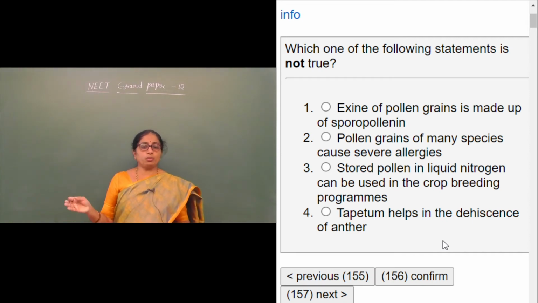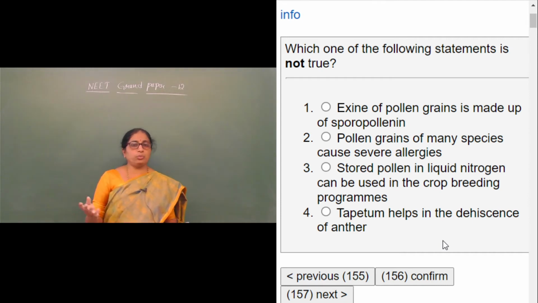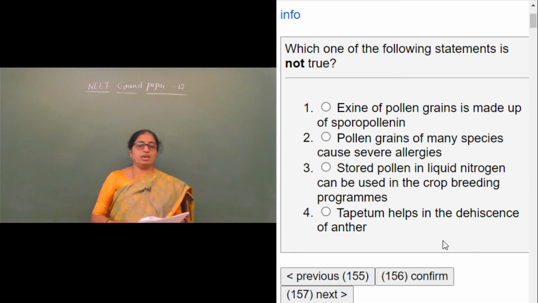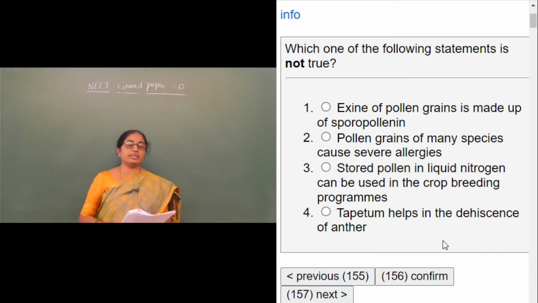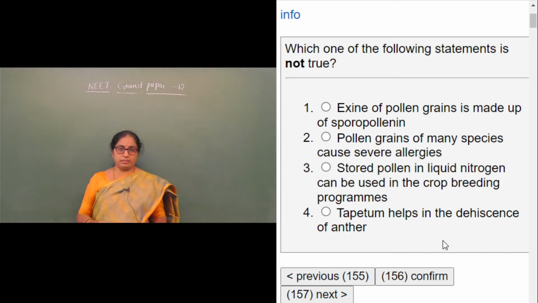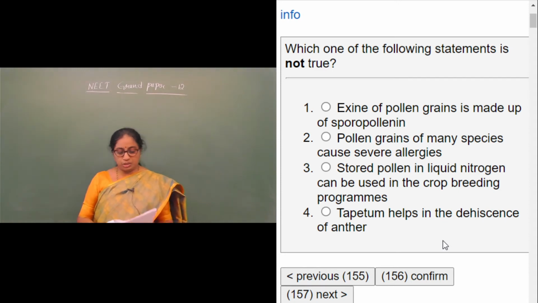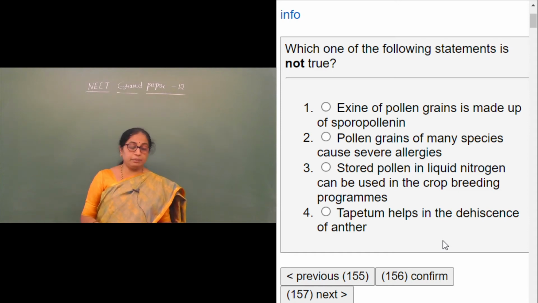Third one: stored pollen in liquid nitrogen can be used in crop breeding programs. We have studied about cryopreservation. Of course, these pollen grains can be preserved and used for crop breeding programs when they are required. And finally, the tapetum helps in the dehiscence of anther. We know the structure of the anther, a bilobed anther and a unilobed anther. A bilobed anther will have four sporangium structures, and in them we find the tapetum. So this tapetum helps in nourishing.